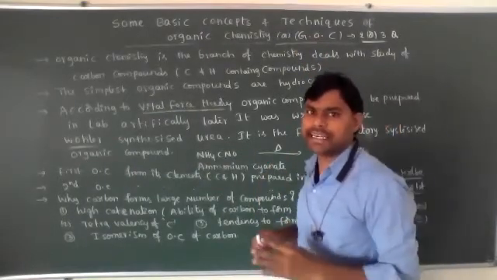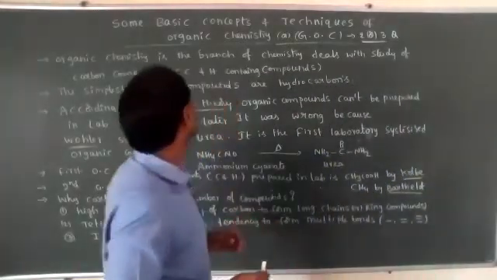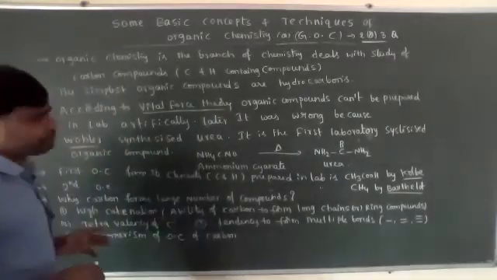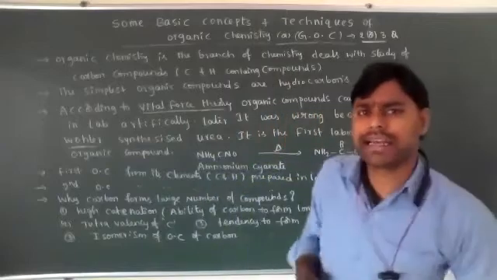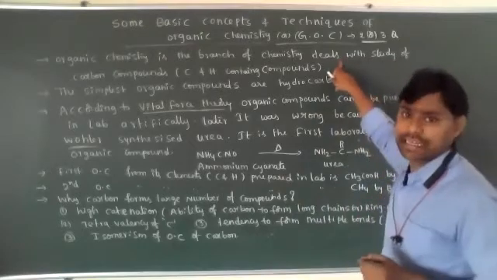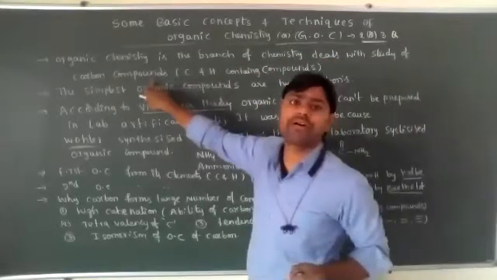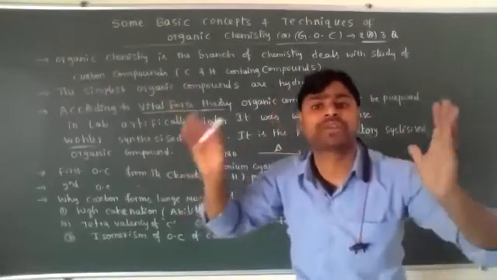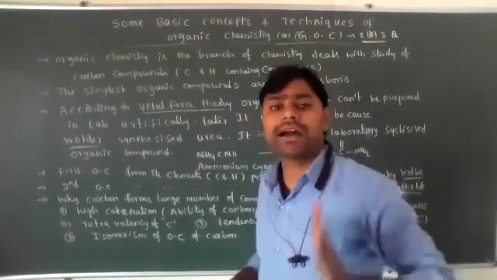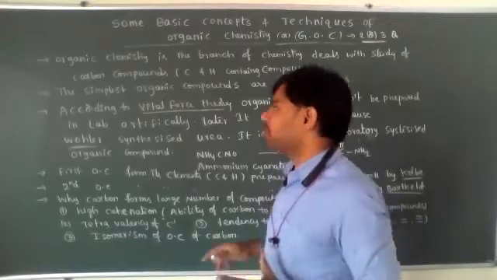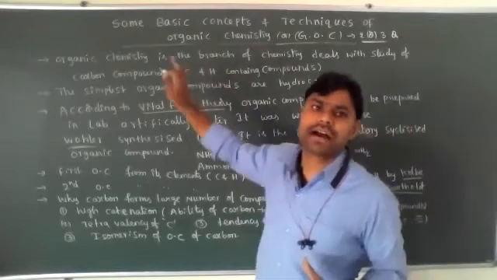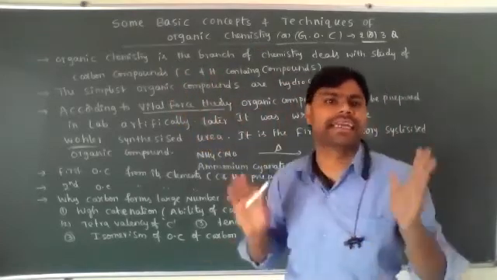Okay students, let's see the introduction to the basic concepts and techniques of general organic chemistry. First, what is organic chemistry? Organic chemistry is one branch of chemistry. It deals with the study of carbon compounds. Carbon compounds means compounds containing at least one carbon and one hydrogen, which are called organic compounds. Organic chemistry is the branch of chemistry that deals with the study of carbon and hydrogen containing compounds.